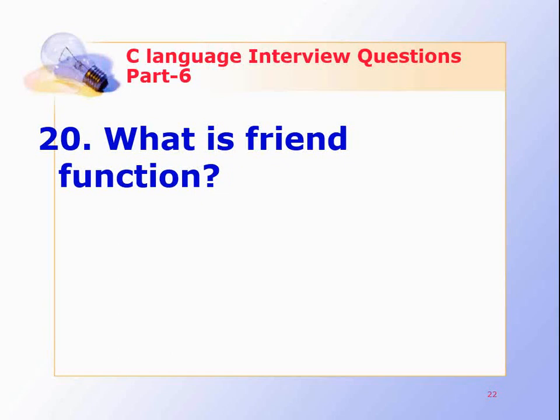What is a friend function? The function declaration should be preceded by the keyword friend. The function definitions do not use either the keyword or the scope operator. The functions that are declared with the keyword friend are called friend functions. Thus, a friend function is an ordinary function or a member of another class.